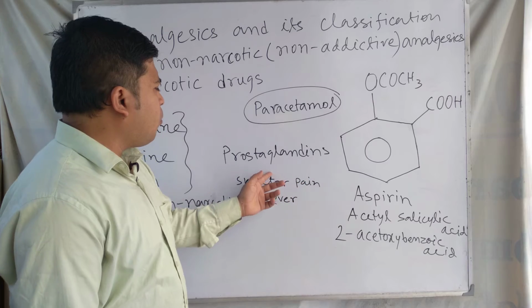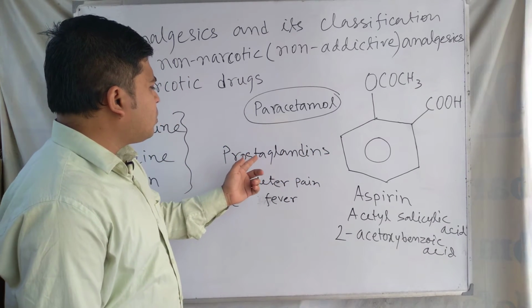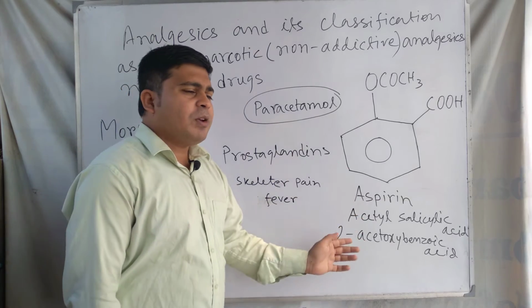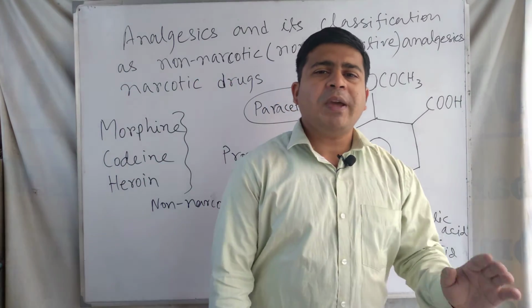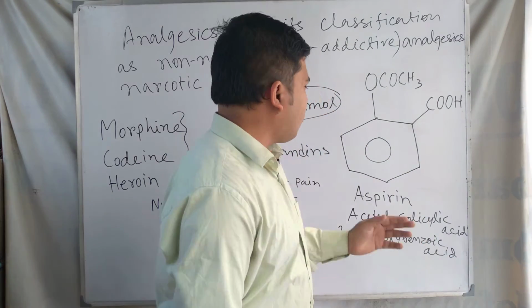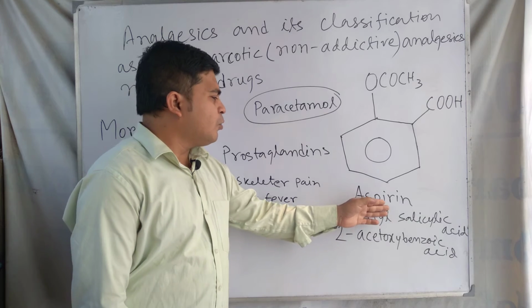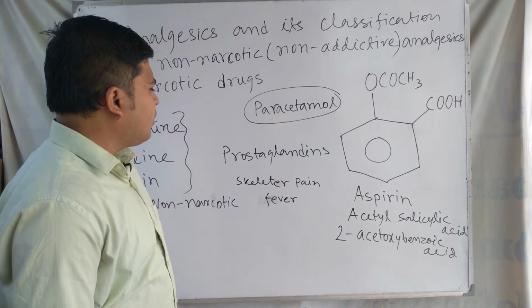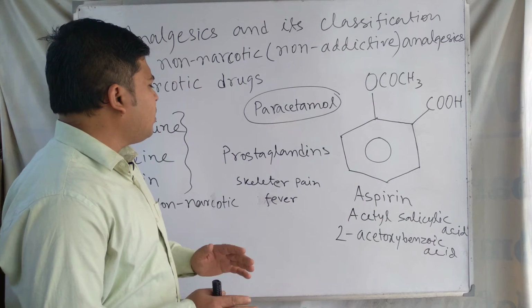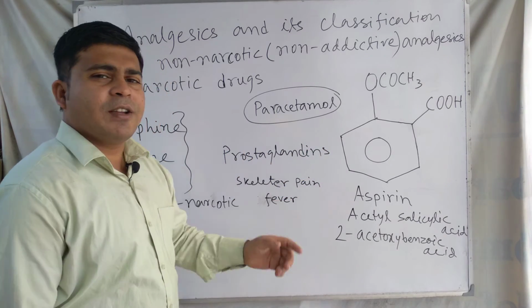Due to the synthesis of this chemical prostaglandin, inflammation of tissue and pain occur, and aspirin is useful for preventing the synthesis of prostaglandins.